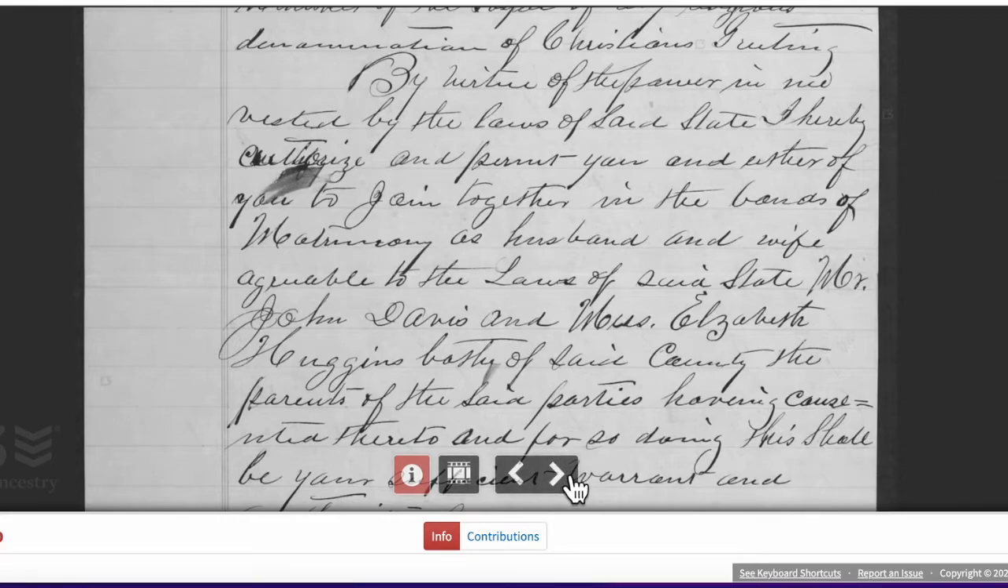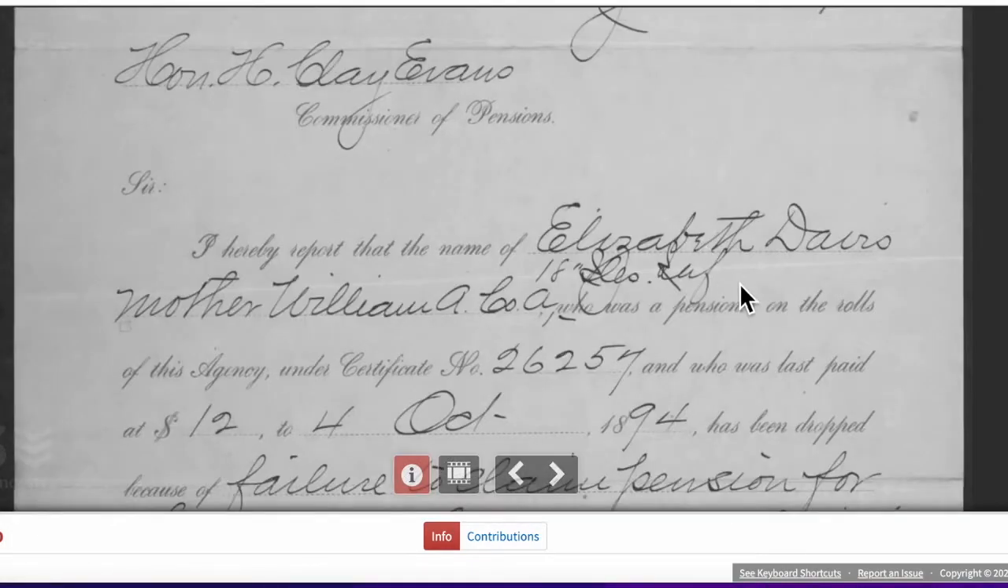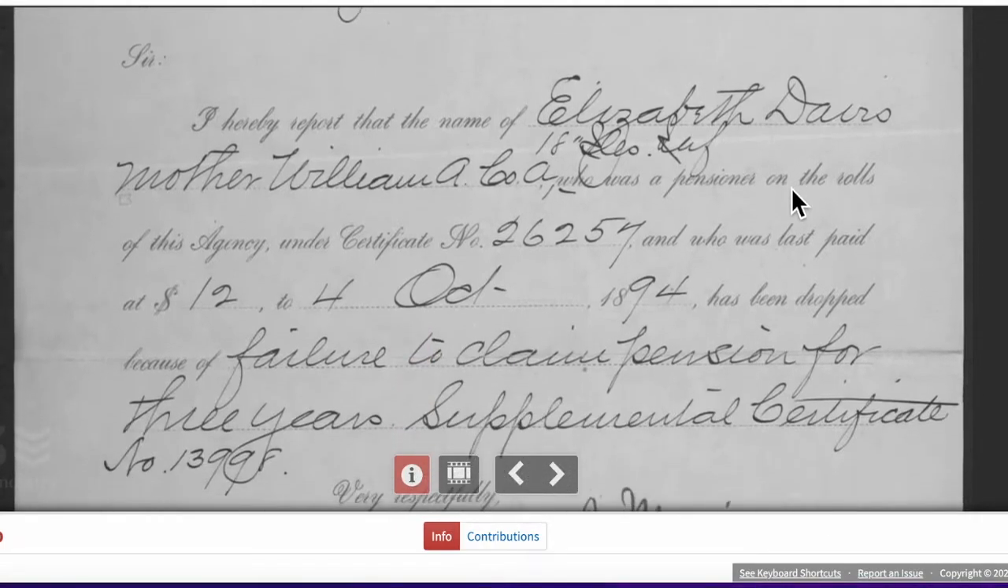So a pension record just could have so much information. It really is a treasure trove in so many ways. Again, another one appears filing, certifying the true and correct copy of a license, a marriage certificate. Someone else in court is testifying to that. There we go.